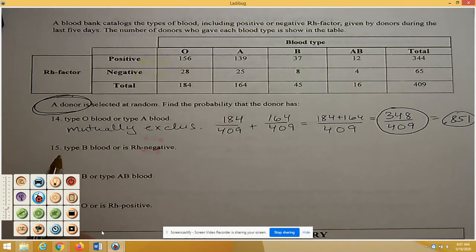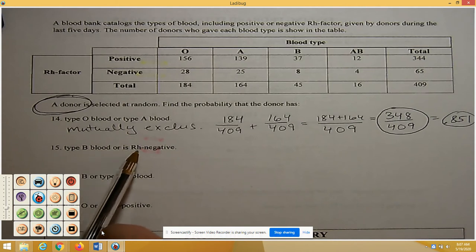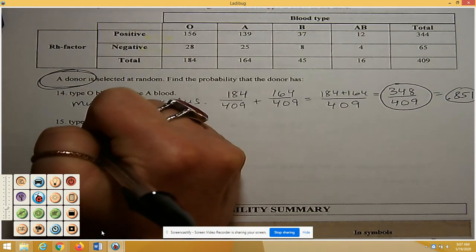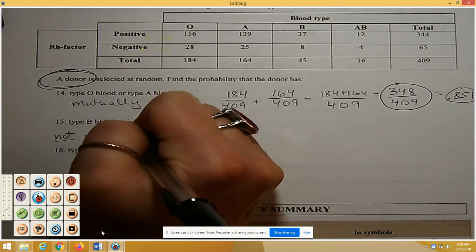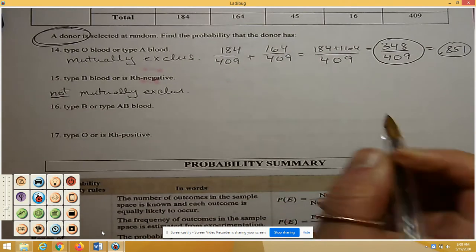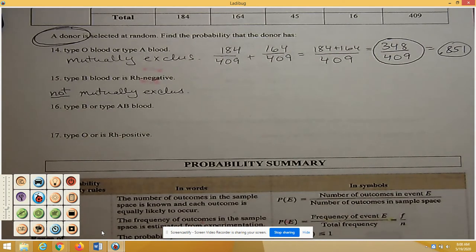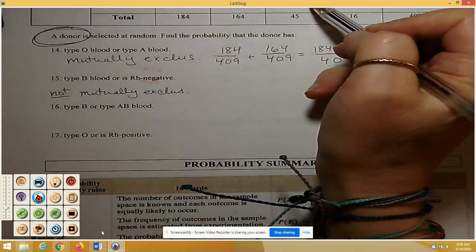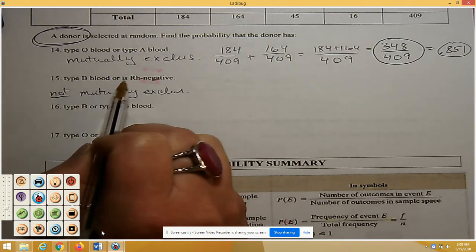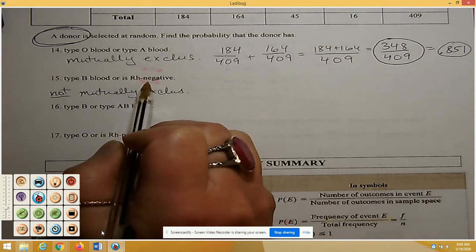The next one is type B blood or is Rh negative. So these are not mutually exclusive. And we're looking at the total. There was no "given that," so no sample space change or anything like that. So I'm just looking at the total. So there is an overlap because 8 people have both type B blood and are Rh negative.